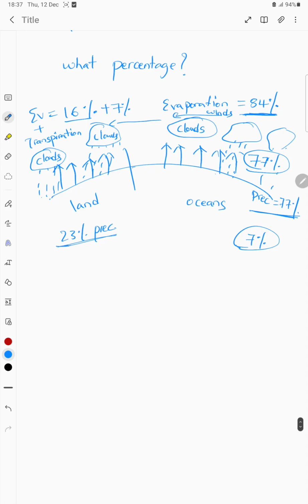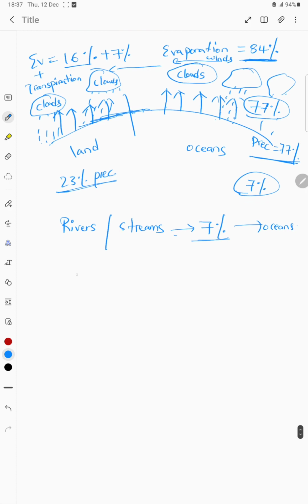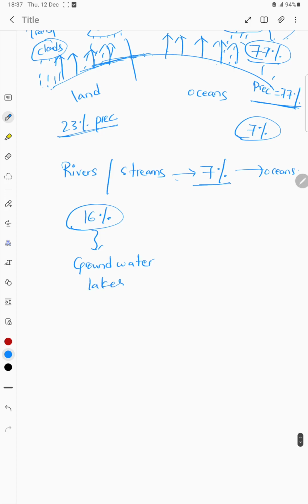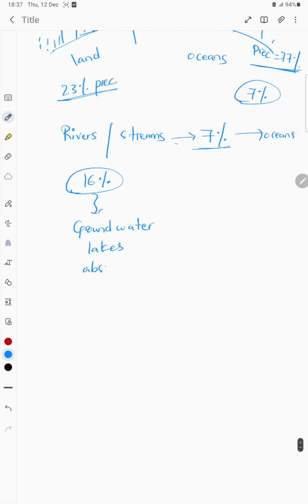So out of this 23%, we all know that by the action of rivers or streams, 7% of it again enters into the oceans. So what happens to that remaining 16%? It is being stored as groundwater. It is going to fill the lakes. It is going to be absorbed by plants.